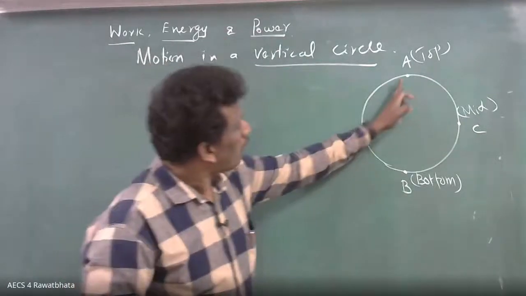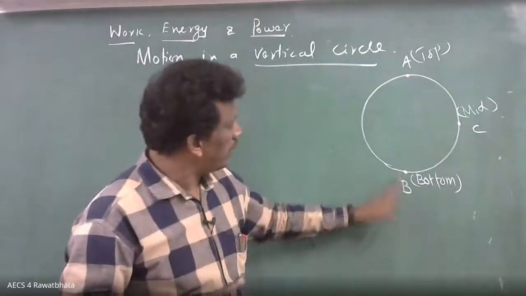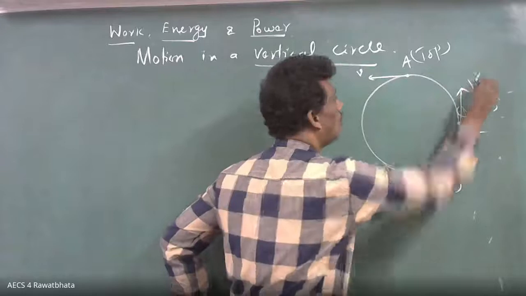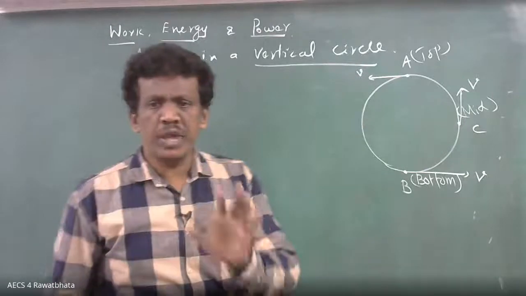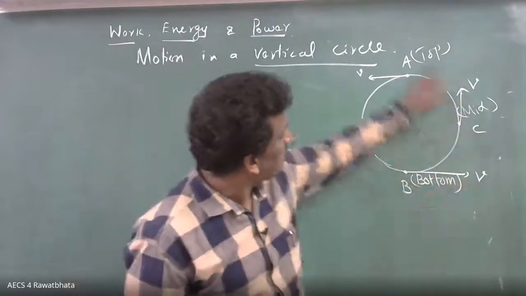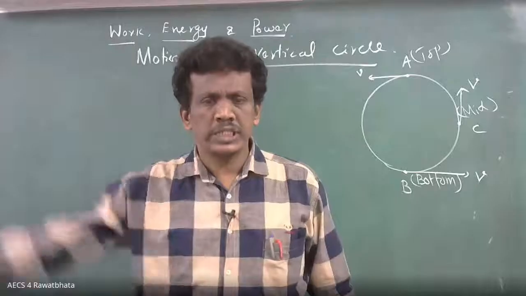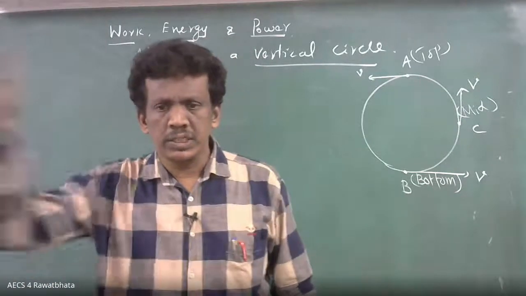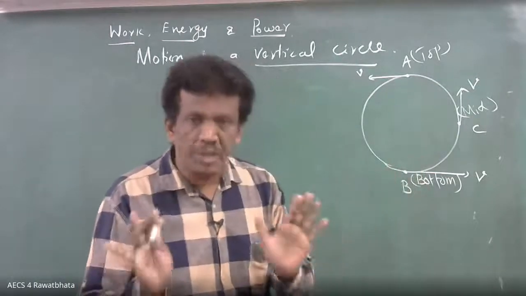Okay, so now what is happening? The ball here is moving. Can I maintain the same speed? Suppose here the speed is V, here V, here V. Can anyone of you tell me, is it possible to maintain the same speed at all points? No, sir. Just imagine that. Somebody is saying no also.